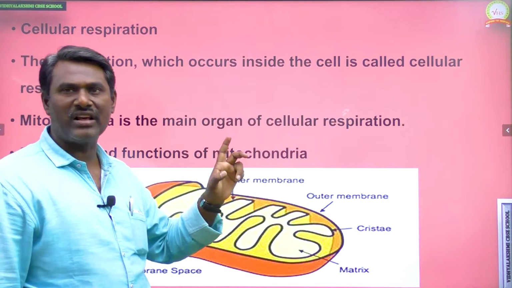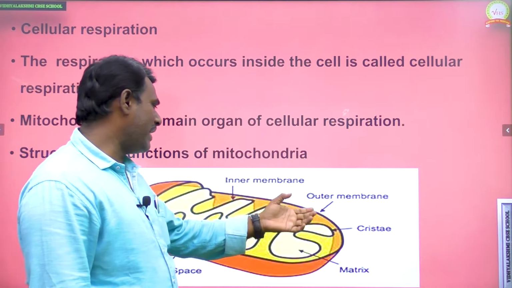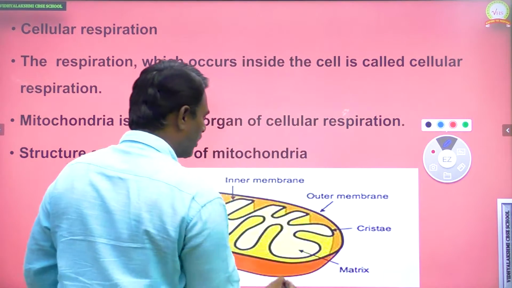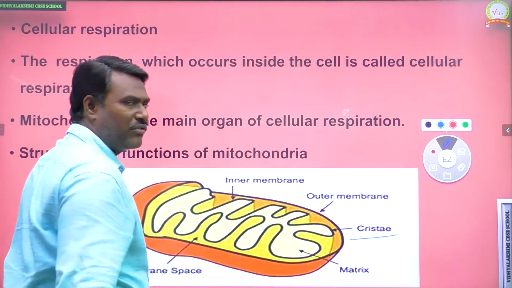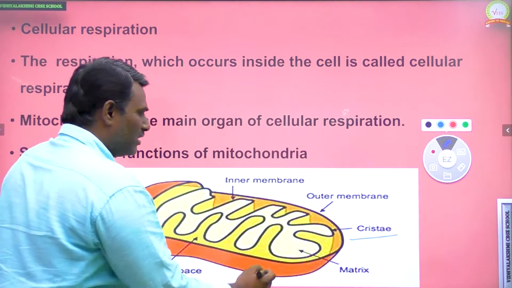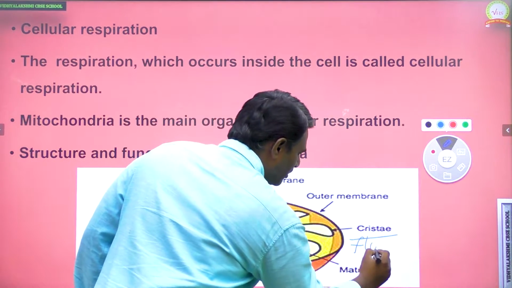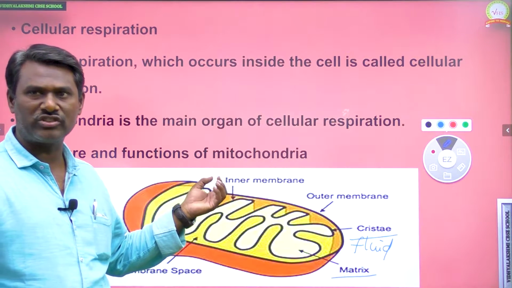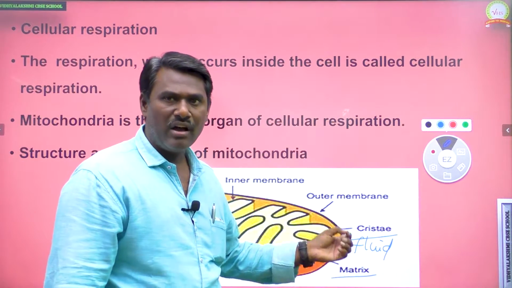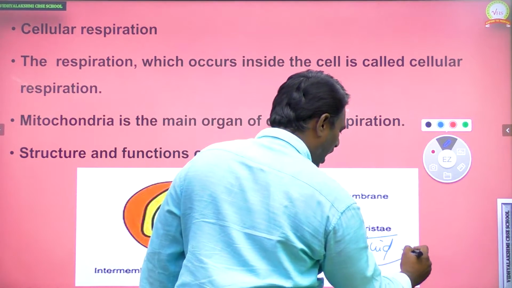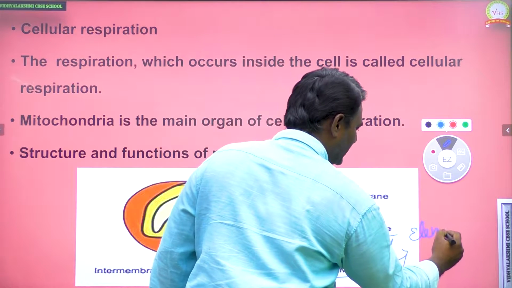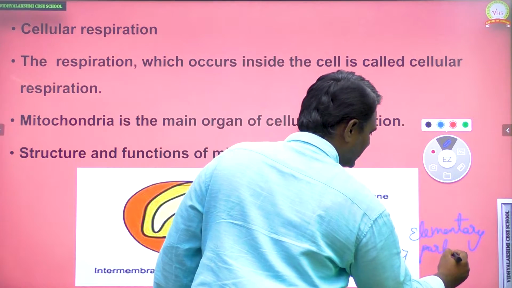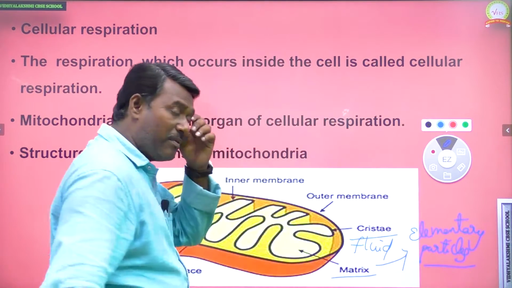So mitochondria consists of two membranes, inner membrane and outer membrane. The inner membrane of mitochondria consists of several foldings that we can call cristae. The cristae is filled with a fluid we can call a matrix. Outer membrane does not have any other function of mitochondria. This matrix is very important, and it consists of specialized particles that we can call elementary particles.